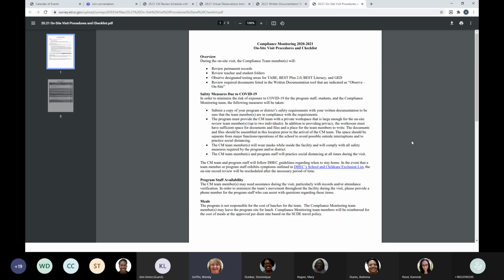So we may or may not be there all day, but I do want you to be sure to reference this document and make sure that you have a clear understanding of the safety measures that we're looking at. And we do want you to submit a copy of your safety requirements beforehand, just so that we know what requirements we will need to follow in order for us to visit your program.